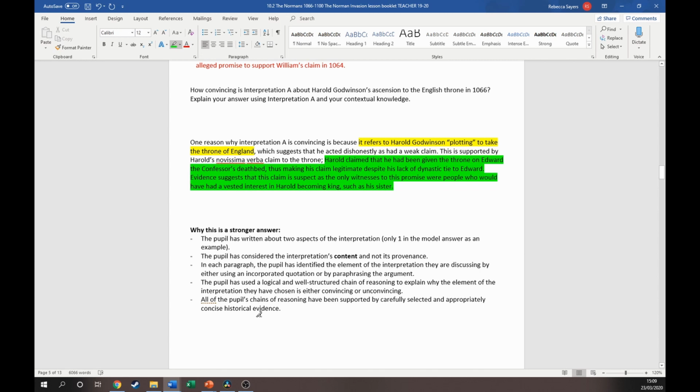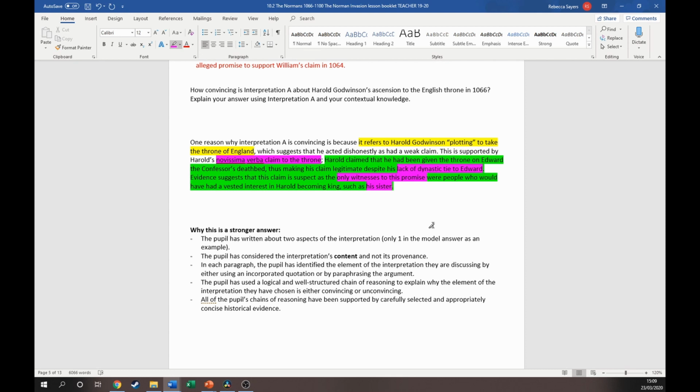Which leads me on to my next point. All of the pupil's chains of reasoning have been supported by carefully selected or appropriately concise historical evidence. So these little facts that I've used throughout to prove that I'm right. So this idea of a novissima verba claim to the throne, the lack of dynastic tie to Edward, the witnesses, and this idea of his sister being involved in the process as well. Small bits of history smattered throughout that are designed to consistently prove that what I am saying is accurate. So that's what a successful paragraph looks like.